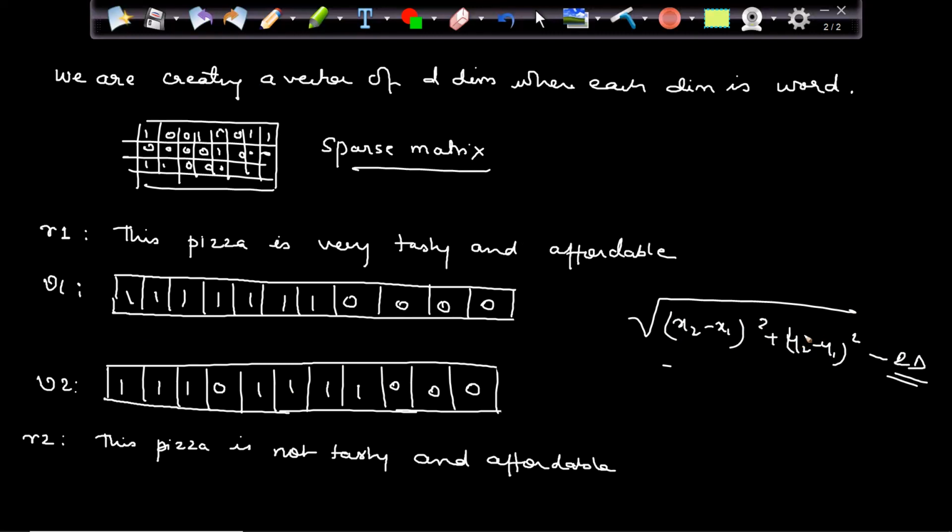If I'm converting 2 dimension to n dimension, the equation remains the same. So basically this minus this whole square is going to be 0, this minus this whole square is going to be 0, and so on. Here I will get some value because the values are different. Here 0, here 0, here 0. Here again I'll get some difference. Then again 0, 0, 0. So if I calculate this, this became 0, 0, 0. Then I have 1, then 0, 0, 0, then 1, then 0, 0, 0. Total, I'll get the distance square root of 2. Right? That is the distance.